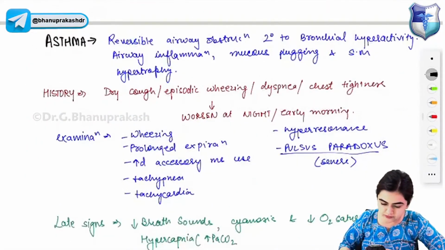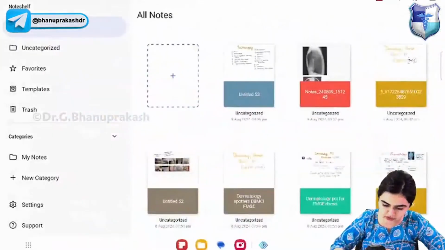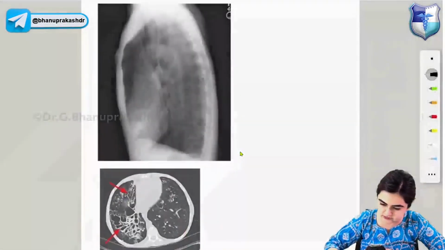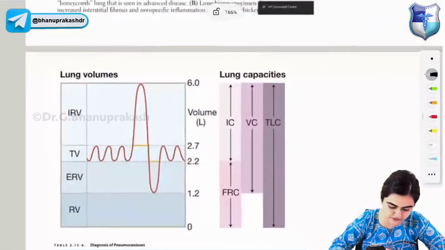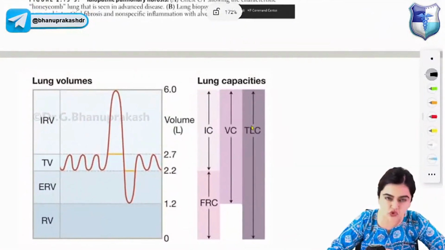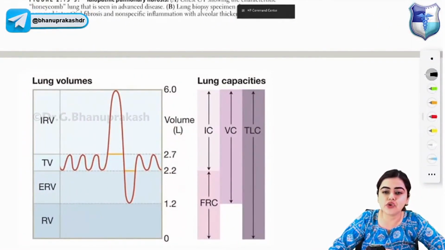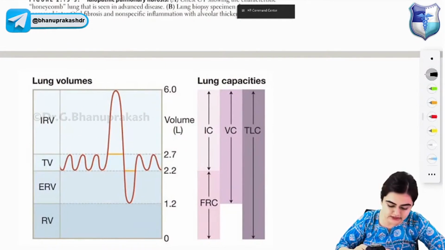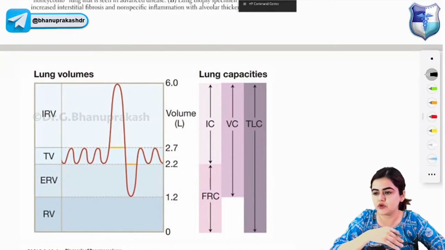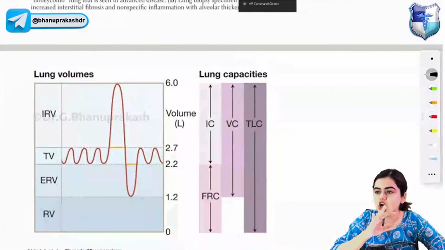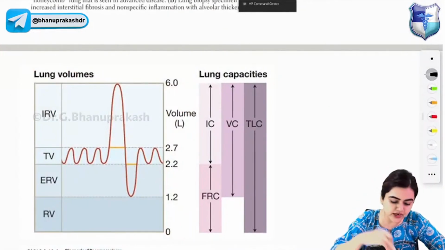Okay. So, before moving to asthma, I would like to show you a graph showing various lung volumes and various capacities. This is the graph which is showing you various lung capacities, different lung volumes, and the interpretation of pulmonary function tests. We'll come to asthma and then we'll discuss what happens to the total lung capacity in asthma. Now look at this image.